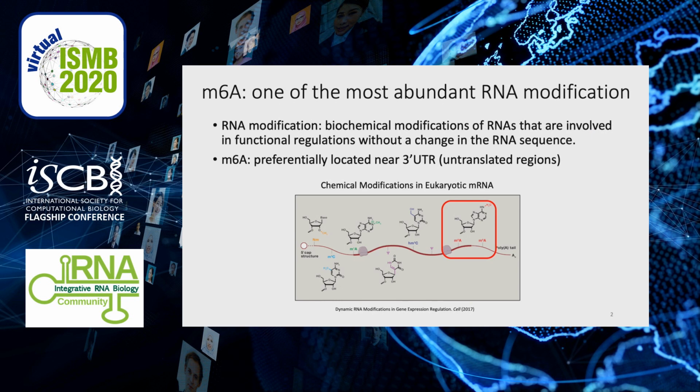RNA modifications are biochemical modifications of RNAs that have functional regulations without a change in the RNA sequence. There are several kinds of RNA modifications in mRNA. Among them, m6A is one of the most common and abundant ones. m6A is preferentially located near the 3' UTR, so it has influence on some essential RNA activities like translation and decay.